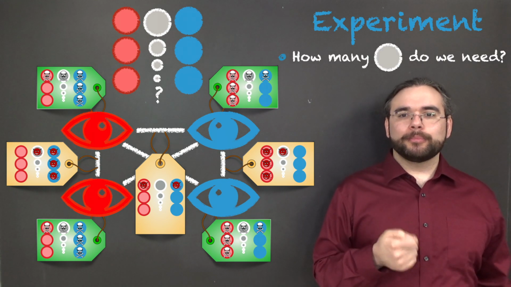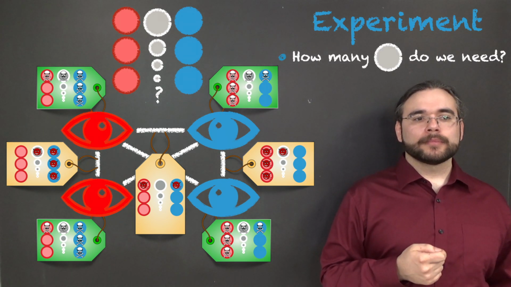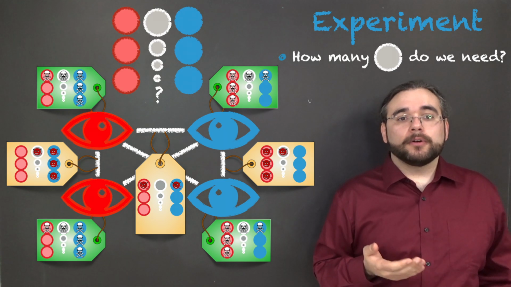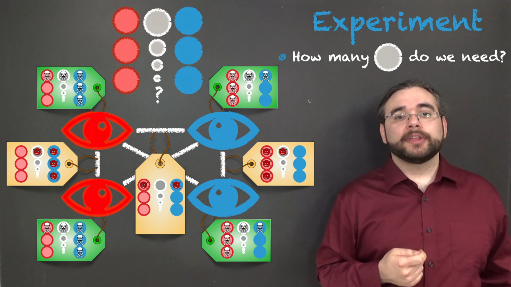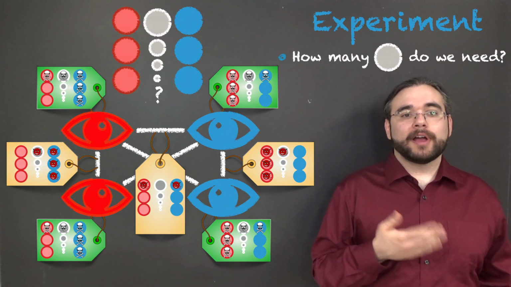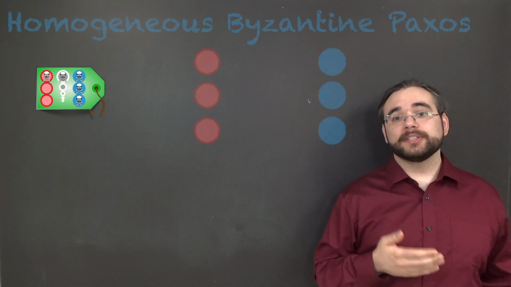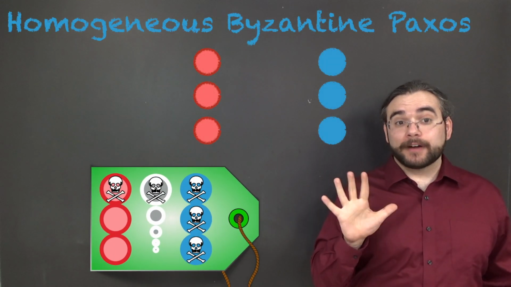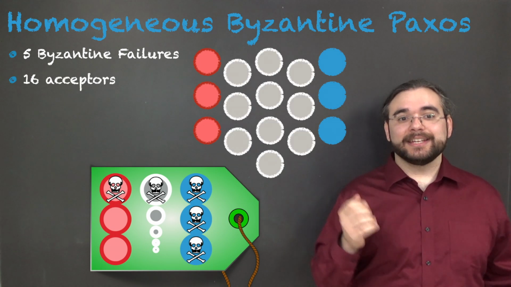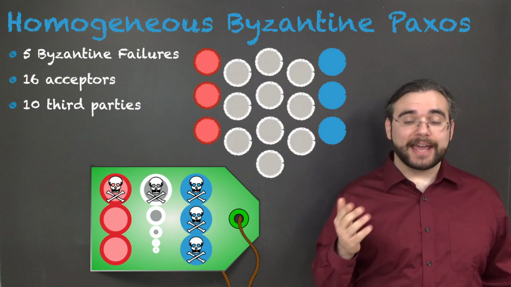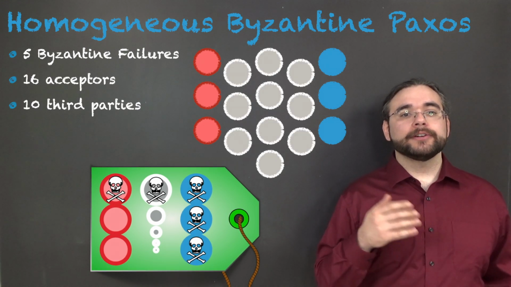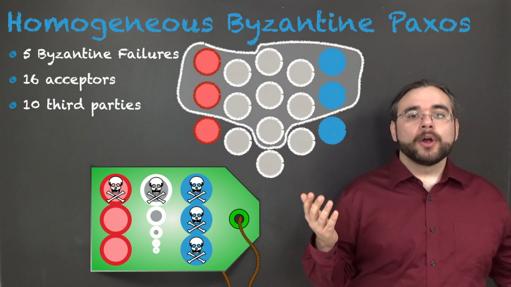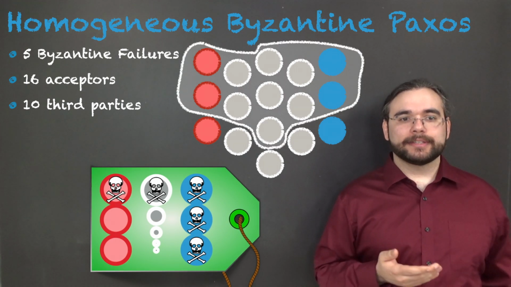Well, how many third parties do we actually need? If you use a regular old homogeneous Byzantine Paxos, then we still have some red learners who want to agree in the presence of 5 failures. 5 failures means you'll need 16 homogeneous acceptors, which means 10 third parties at least. And your consensus would look like this. They'd have quorums of any 11 acceptors.